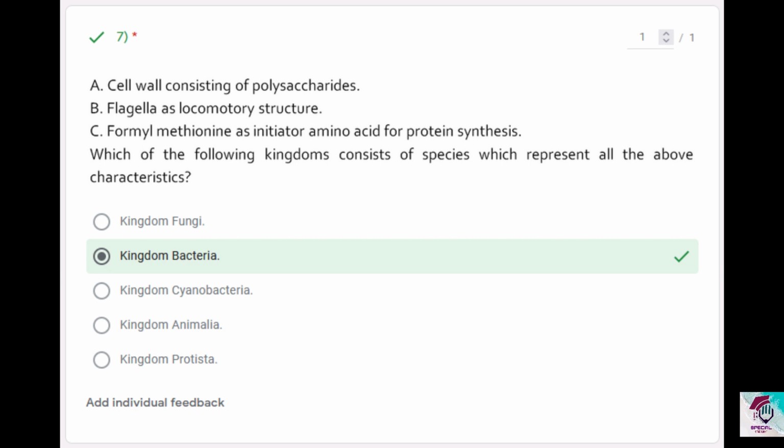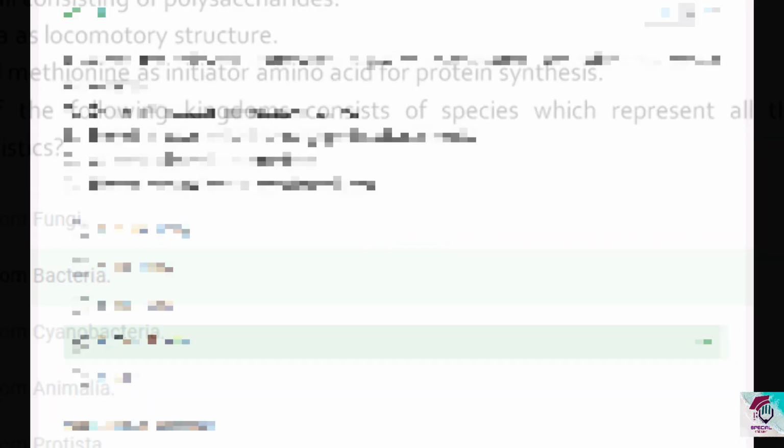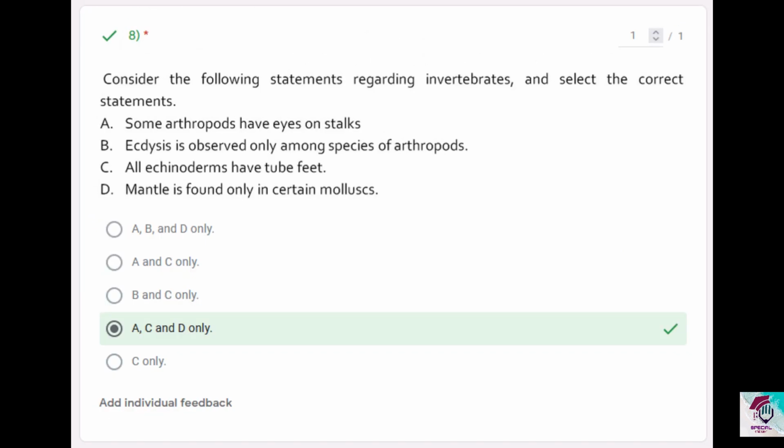So the option for question number 7 would be kingdom bacteria, the second option. Question 8. Consider the following statements regarding invertebrates and select the correct statement. This question is more of a logical question which tests your general knowledge also, which we want to emphasize. Do not always learn the resource book by heart. You should also have your thinking capacity. So check statement A. Some arthropods have eyes on stalks. Yes, if you observe the crustaceans, they have eyes on stalks. So you can take that as correct because I said some arthropods.